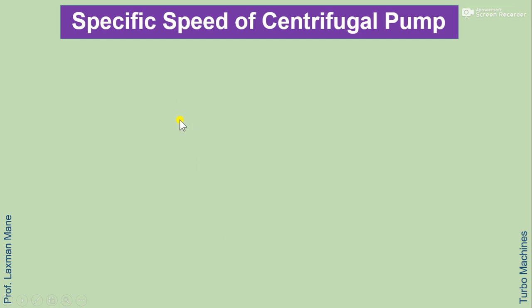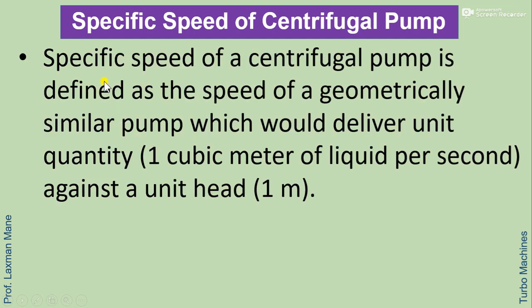Now we will see about specific speed of centrifugal pump. Specific speed of a centrifugal pump is defined as the speed of a geometrically similar pump which would deliver unit quantity, meaning 1 cubic meter of liquid per second, against a unit head, meaning 1 meter.